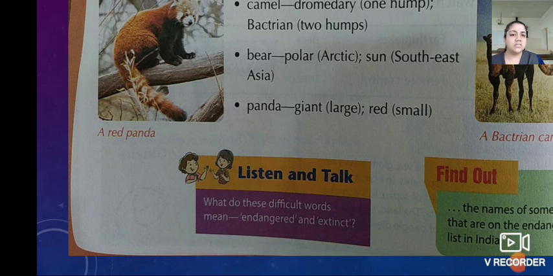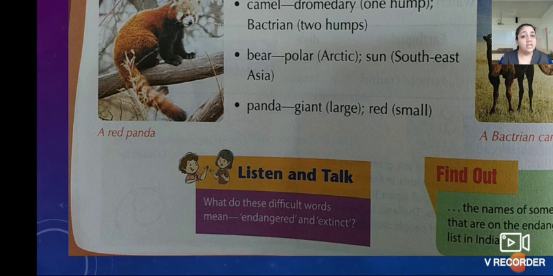What is mentioned? What is asked? What do these difficult words mean? Endangered and extinct. Do you know the meaning of these two words? What is meant by endangered and extinct? These two words are commonly said in the case of animals. This animal is an endangered animal, or this animal is an extinct animal. What is meant by this? Endangered means the animals are facing the danger of becoming extinct. Understood? Extinct means नष्ट होना, खत्म होना.